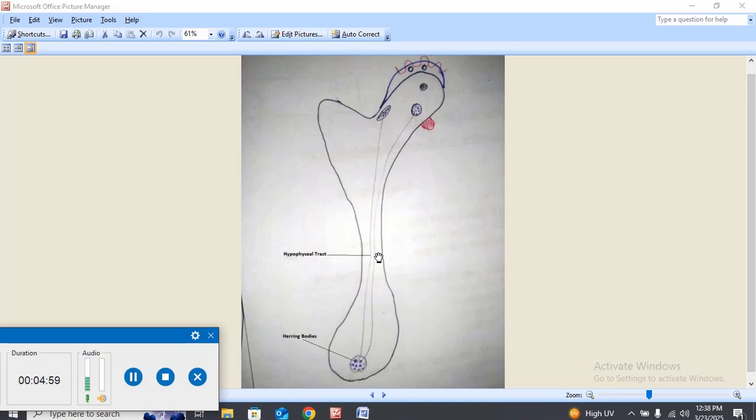More than 90% of antidiuretic hormone is produced by the supraoptic nucleus and transferred through this tract, called the hypophyseal tract, and stored in the Herring bodies. These are actually the axonal terminals.